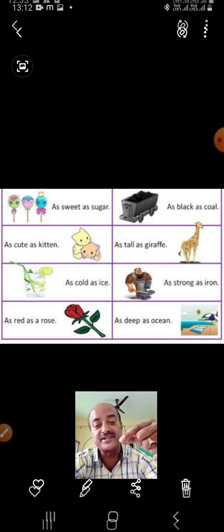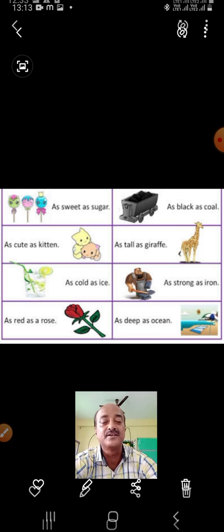So you can see the feathers coming from the birds. So soft and light it is. When you drop it, it goes round and round and falls to the ground. So we say that it is as light as a feather, as free as a bird. You see birds anywhere they can fly, move from one place to another. Isn't it? It is their wish, wherever they want. So we say as free as a bird, as red as a tomato.